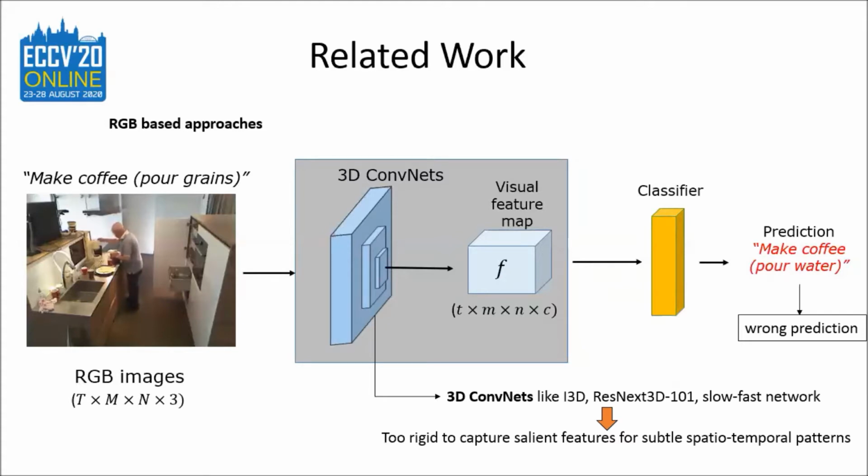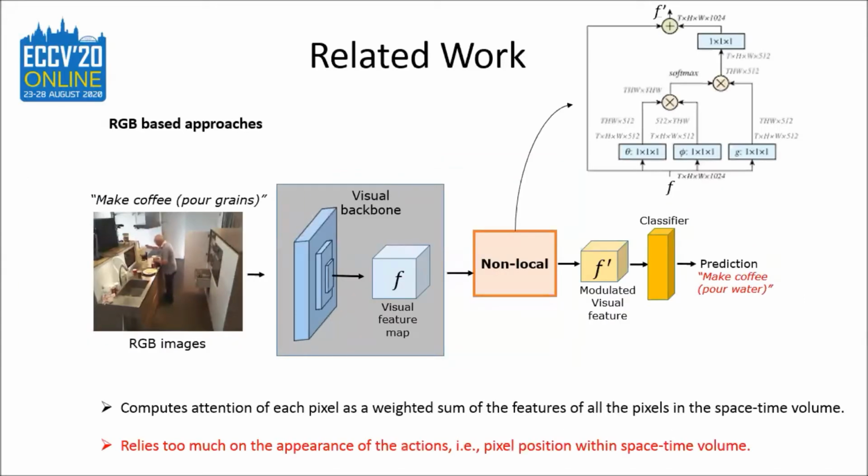Thus, they are very rigid to capture subtle motion in ADL. Recently, non-local networks have been proposed on top of these 3D ConvNets. This non-local network applies a self-attention mechanism to modulate the existing visual feature map. But the problem is that it relies too much on the appearance of the actions and mostly works when the motion of the action is high.